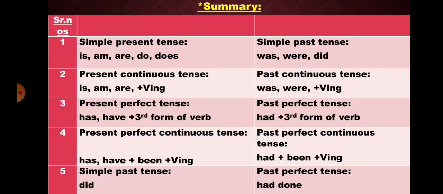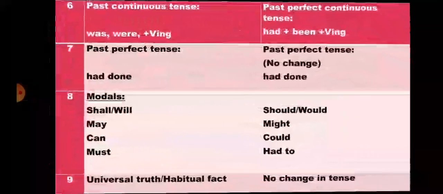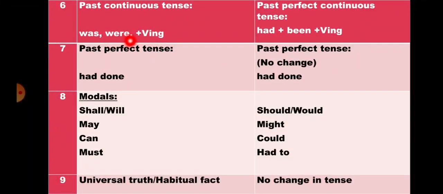Simple past tense: did will change into past perfect tense: had done. Past continuous tense: was, were plus verb plus ing will change into past perfect continuous tense: had been plus verb plus ing. Past perfect tense, had done, will remain the same. There will be no change. Modals: shall will change into should, will change into would, may will change into might, can will change into could, must will change into had to. Universal truth or habitual fact: there will be no change in tense.